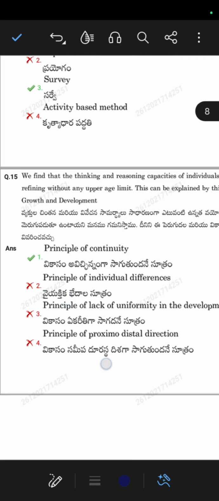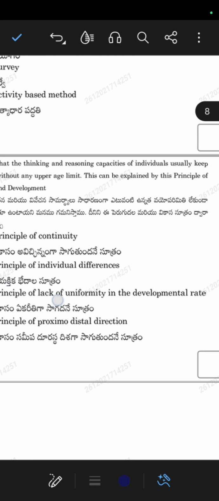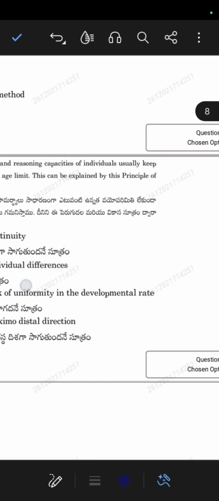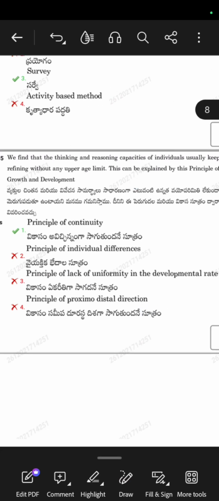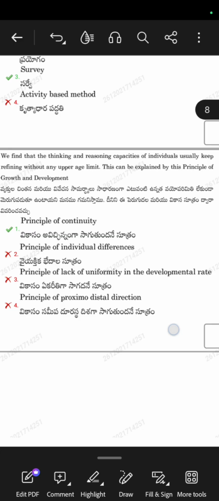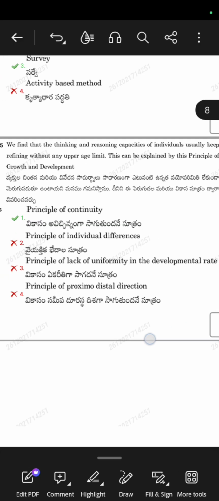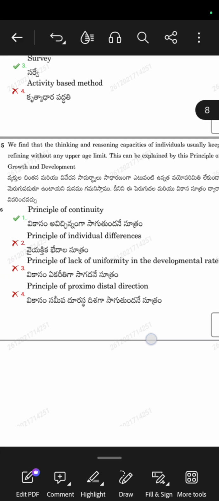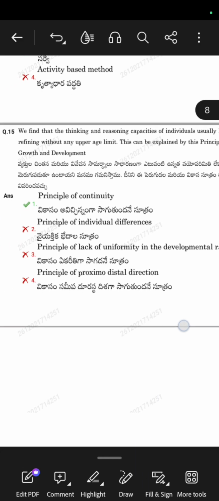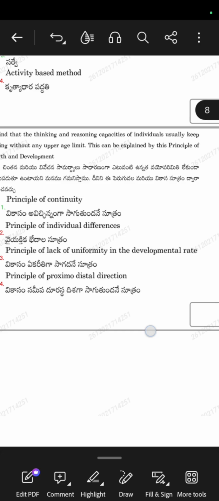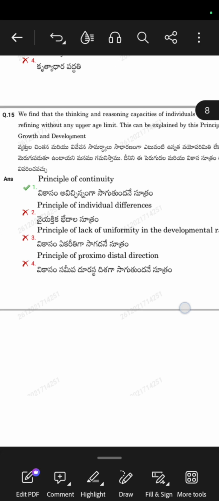Next question, 15th question. We find that the thinking and reasoning capacities of individuals usually keep refining without any upper age limit. So the question is related to age limit. This can be explained by the principles of growth and development. So which principle of growth and development?